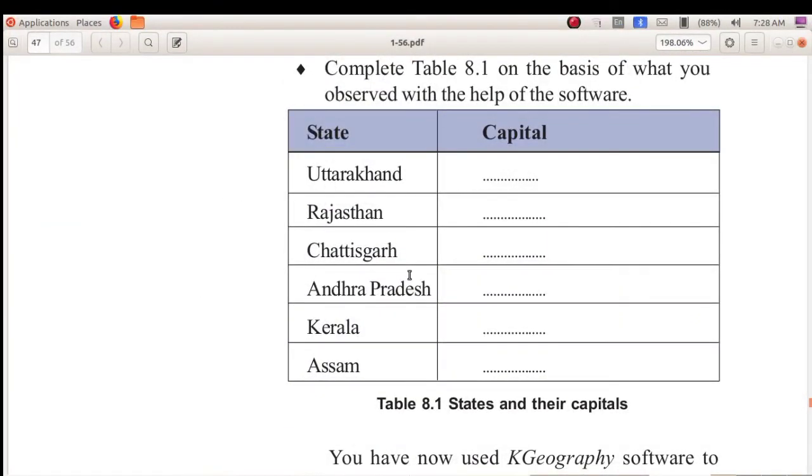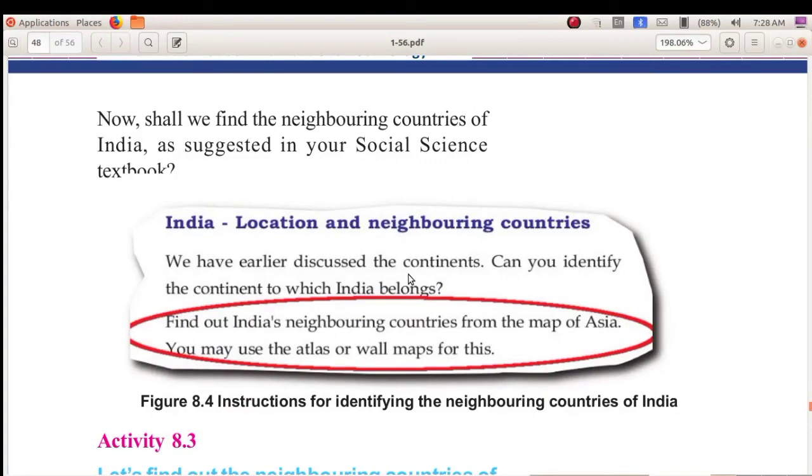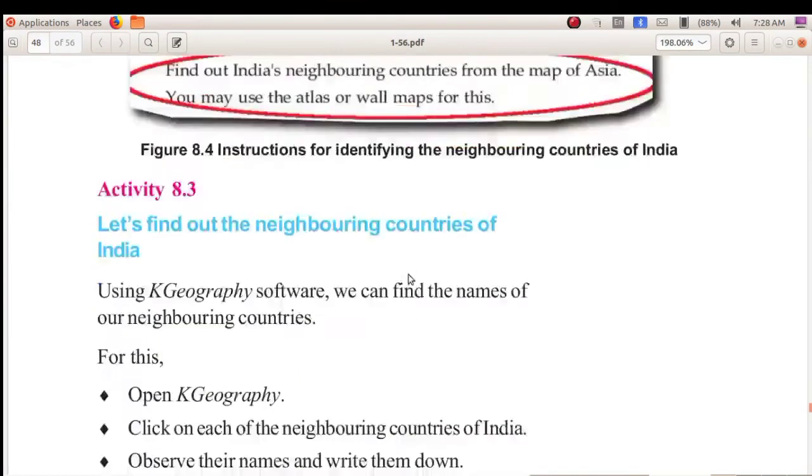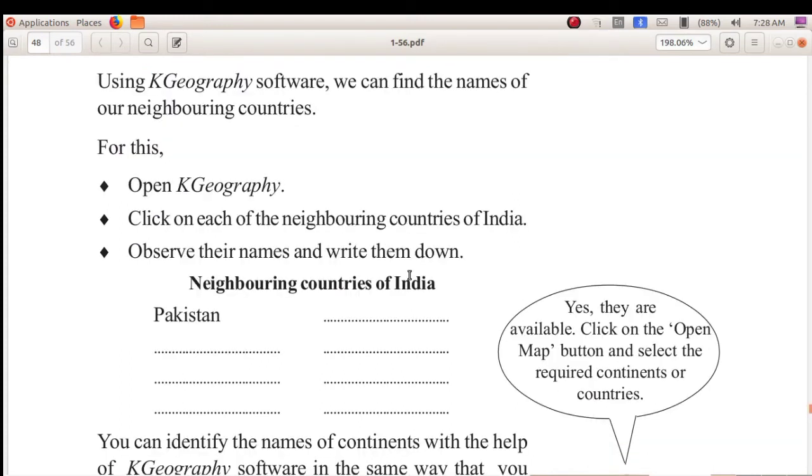Okay. Next, how can we see the continents? Click on the button Open Map. Okay, click on Open Map button. Then select Asia. Now the map of Asia will open. Next, you can see the neighboring countries of India. Which are the neighboring countries of India?